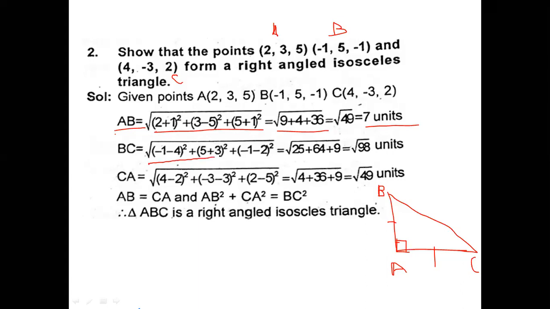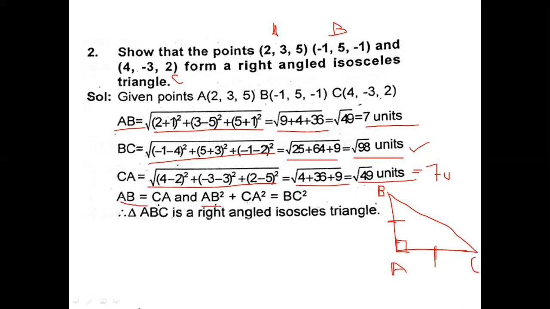Next, we are finding out BC. You already know the points. The formula is root of (x2 minus x1) whole square, (y2 minus y1) whole square, plus (z2 minus z1) whole square. So you will get it as root 89. Similarly for CA, the distance between C and A, if you substitute in the formula, then we'll get root 49 units. That is 7 units. Okay, this is also 7 units. So these two sides are equal.